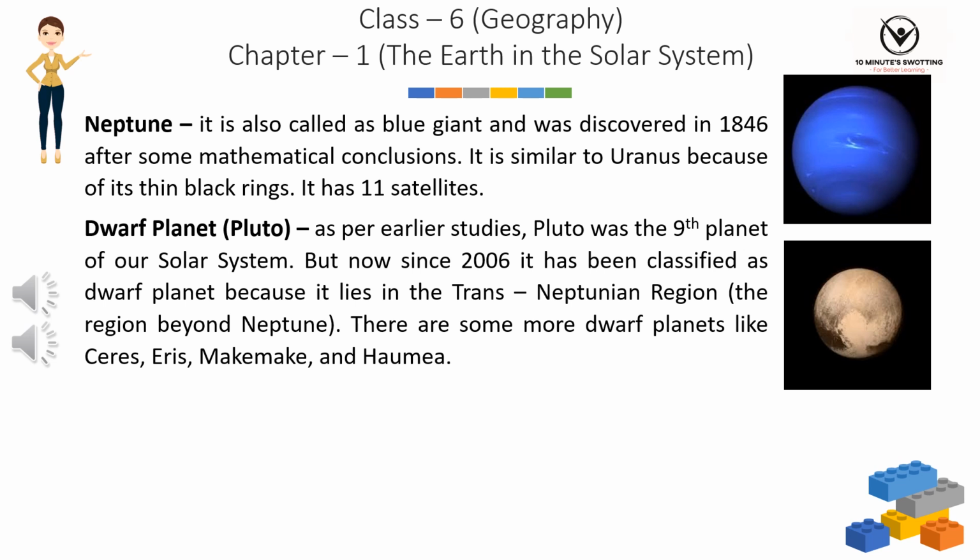It has 11 satellites. Dwarf planet, Pluto. As per earlier studies, Pluto was the 9th planet of our solar system. But now since 2006 it has been classified as a dwarf planet because it lies in the trans-Neptunian region, the region beyond Neptune. There are some more dwarf planets like Ceres, Eris, Makemake, and Haumea.